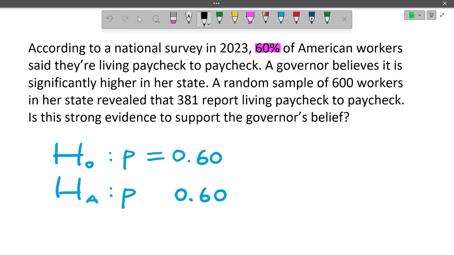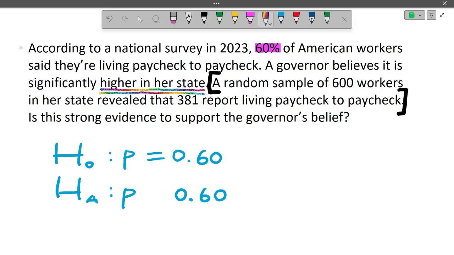And as I have in others, I also want to bracket off the evidence, the information they collected in order to test this. And again, those numbers do not make it in any form to the actual hypothesis statements. We can see that ours is 0.60. That number is outside of those brackets. And we can also see that outside of those brackets, we also have this belief that the governor, she thinks it's higher in her state.